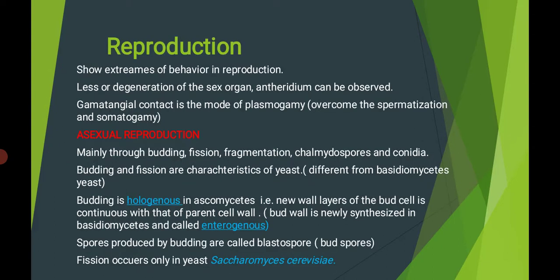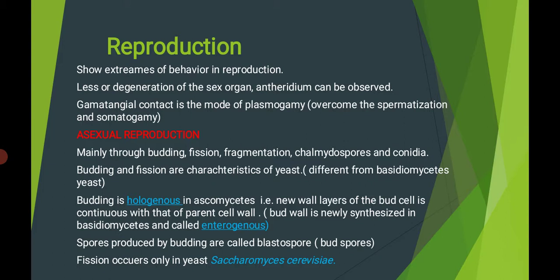Then the reproduction part. Ascomycota shows extremes of behavior in reproduction. Why does Ascomycota show extremes of behavior in reproduction? Because some organisms are able to reproduce both asexually and sexually. That's why they show extremes of behavior in reproduction.